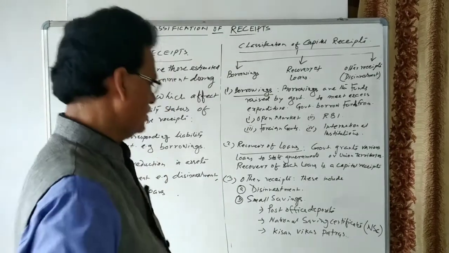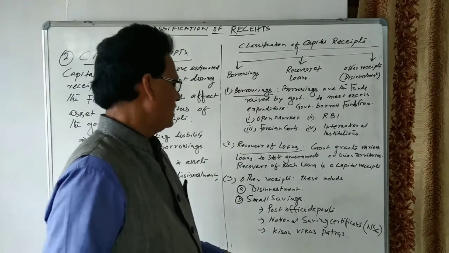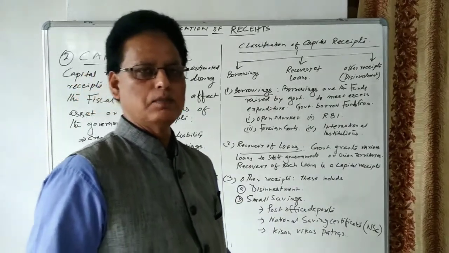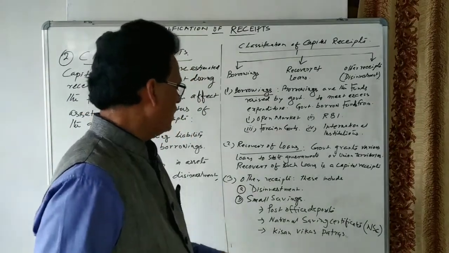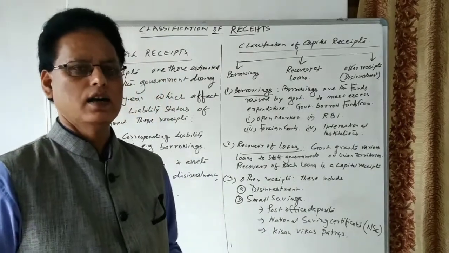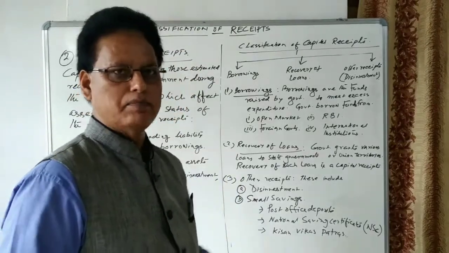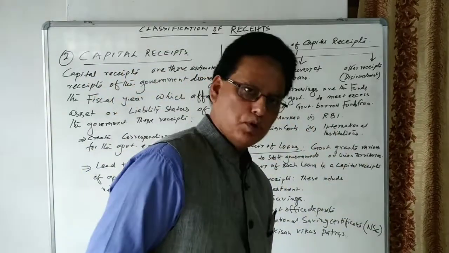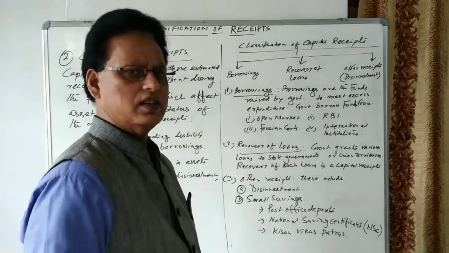Another one is small savings. As you know, government post offices are there. Government post offices raise funds in the form of post office deposits. All the post offices accept deposits, just like a bank, in the form of postal deposits or other deposits.